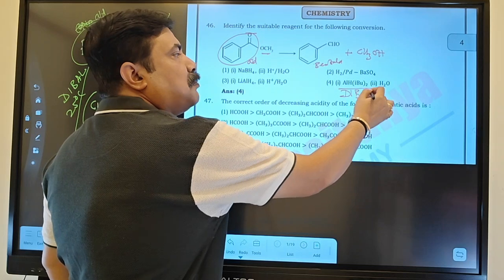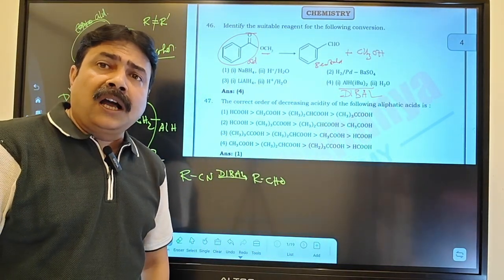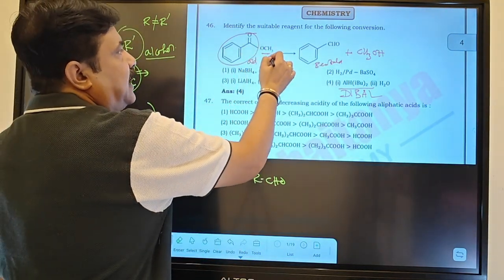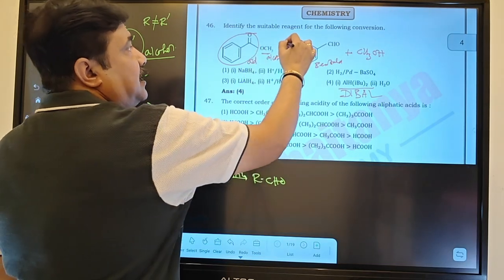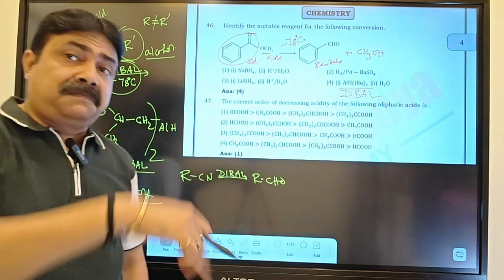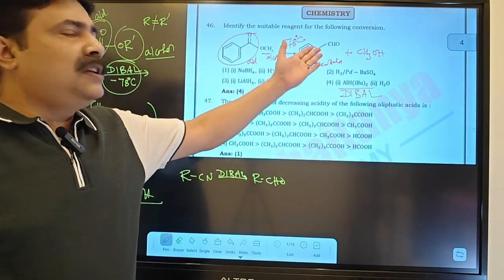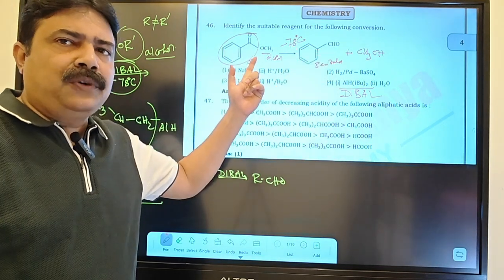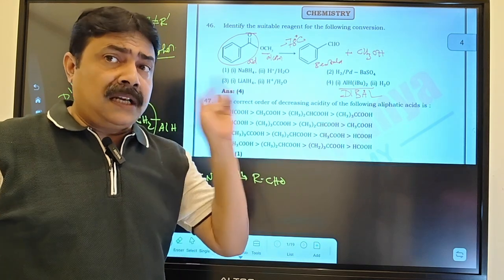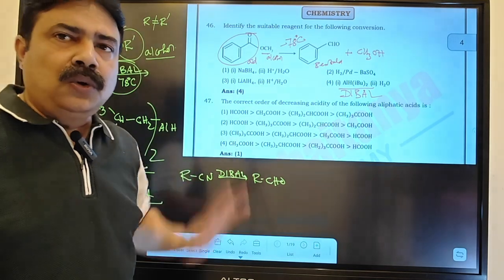So DIBAL at minus 78 degrees centigrade, if you have ester RCOOR', the RCO part will be converted to aldehyde. That means this part is converted to aldehyde and this part will be converted to alcohol. The condition has to be mentioned, minus 78 degrees centigrade, because based on the temperature, the product will be different. So now, as they are giving aldehyde formation, by default I have to understand the temperature is maintained at minus 78 degrees centigrade, but this is the condition. Then only DIBAL is used to convert ester to aldehyde.